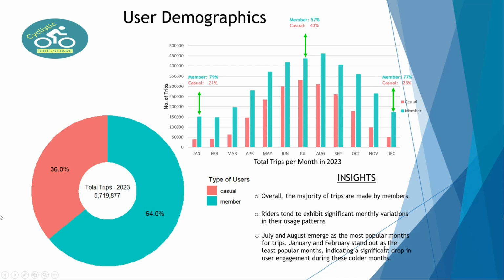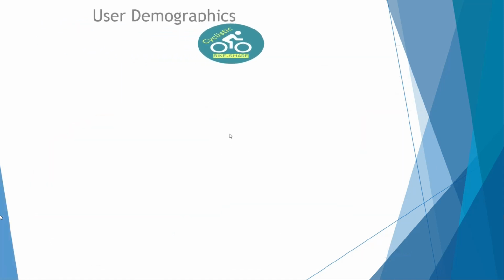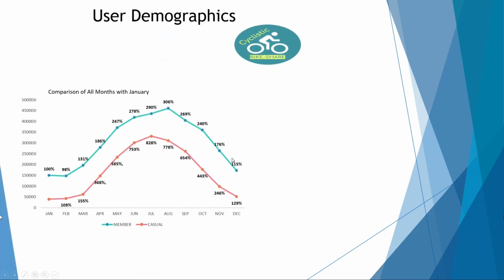January and February stand out as the least popular months, indicating a significant drop in user engagement during these colder months. One aspect that particularly caught my attention was the substantial difference between the quiet months and the big months. So, to visualize this difference, we use a different chart for a clearer appreciation.